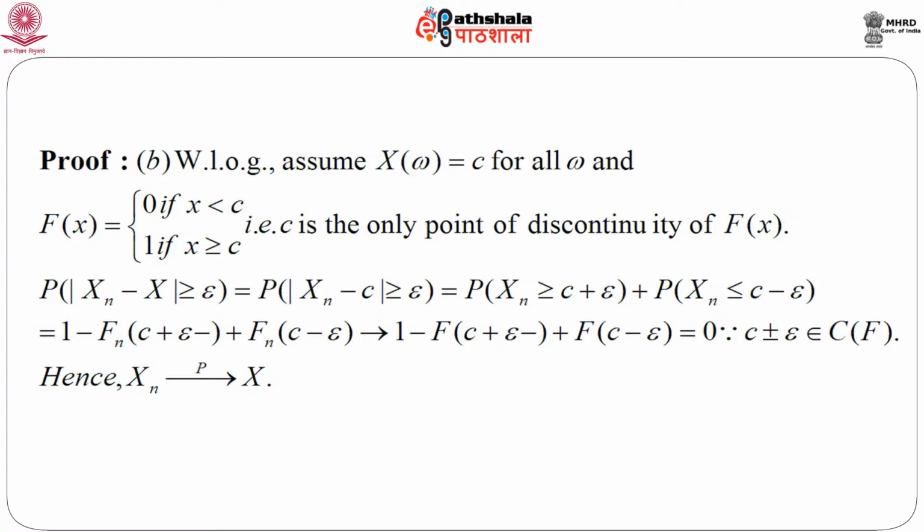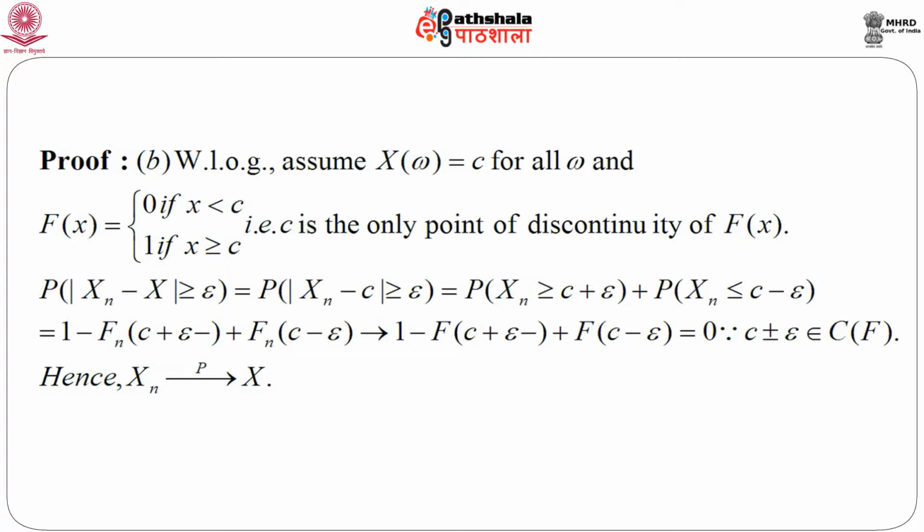We know that X_n converges to X in distribution, that is given. So, if we want to calculate the probability that mod of X_n minus X is greater than or equal to epsilon, if we can show that this goes to 0 as n goes to infinity, then the proof is complete. Since capital X equals C with probability 1, we can replace capital X by C and get probability mod of X_n minus C greater than or equal to epsilon, which equals probability X_n greater than or equal to C plus epsilon plus probability X_n less than or equal to C minus epsilon.